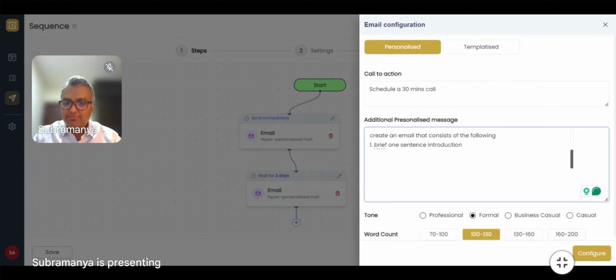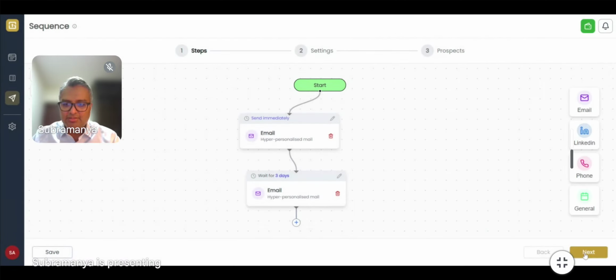I want to write a brief one-sentence introduction, followed by 4 points as to why Ascaria can help your company, and third one being very simple. 3 simple instructions that I've given to the AI to compose a certain mail in a certain format. I'll click on configure. I'll click on next.